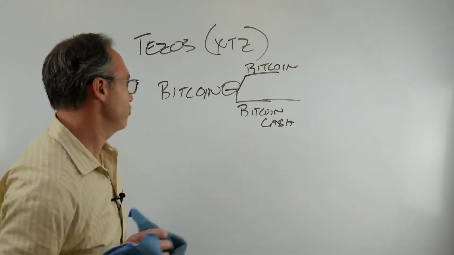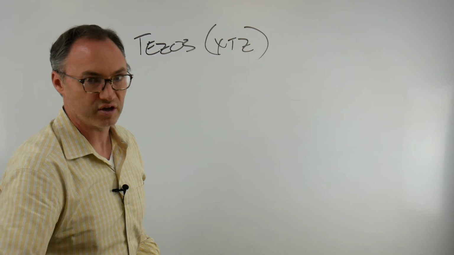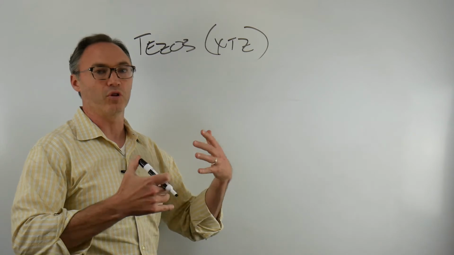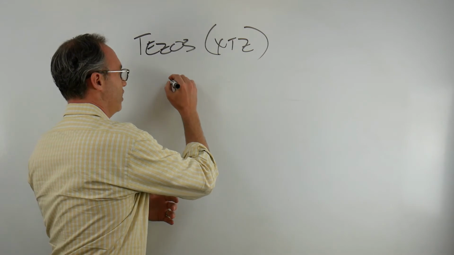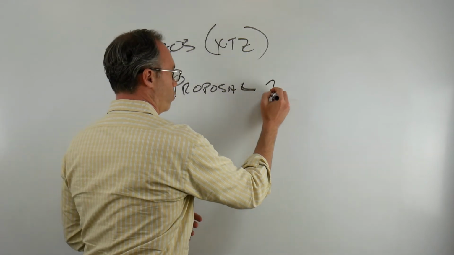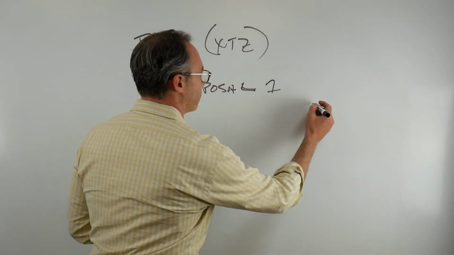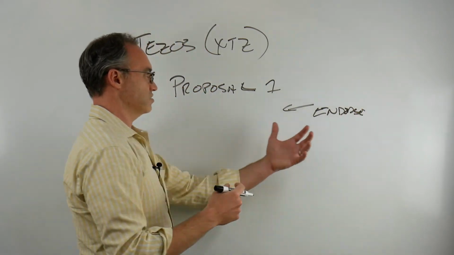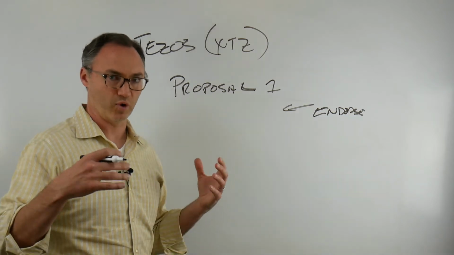Well, everyone going into Tezos says, no, we want this chain to continue as the same chain, but be able to change itself to go along with whatever's happening in the world, whatever's happening in the economy, right? So you have this idea where a baker can submit a proposal. So they submit, say, proposal 1 here. They can submit up to 20 proposals in a particular block. Now what happens is everyone else can look at it and they can decide to endorse, right? And say, look, that's a pretty good proposal. We see why you want to do that. We see why you want to make those changes to the smart contract language or whatever else it might be.